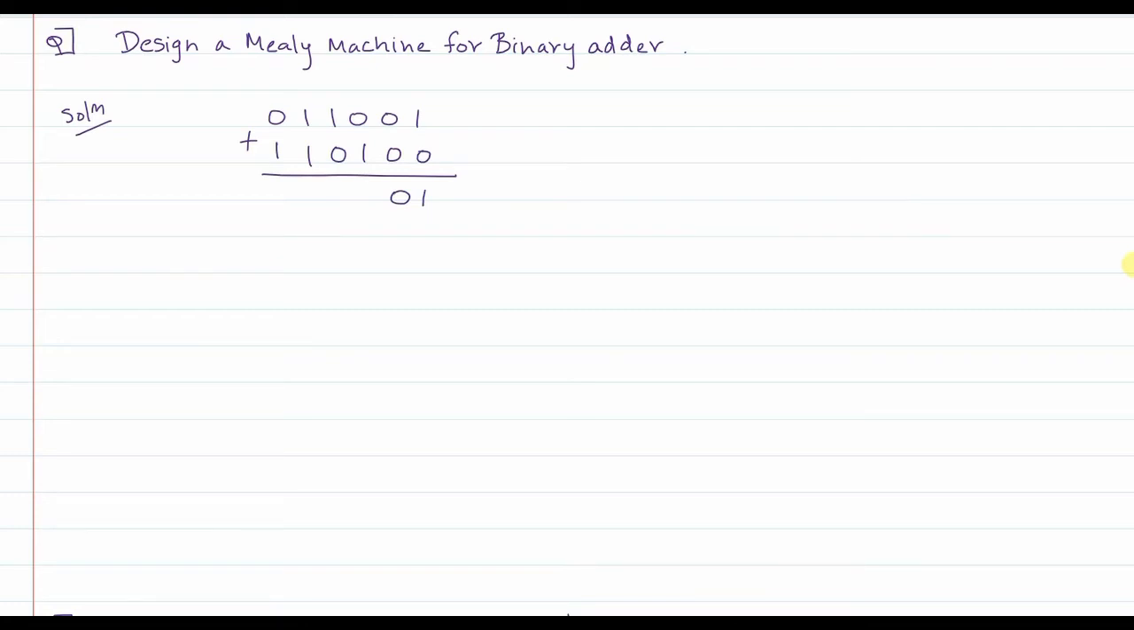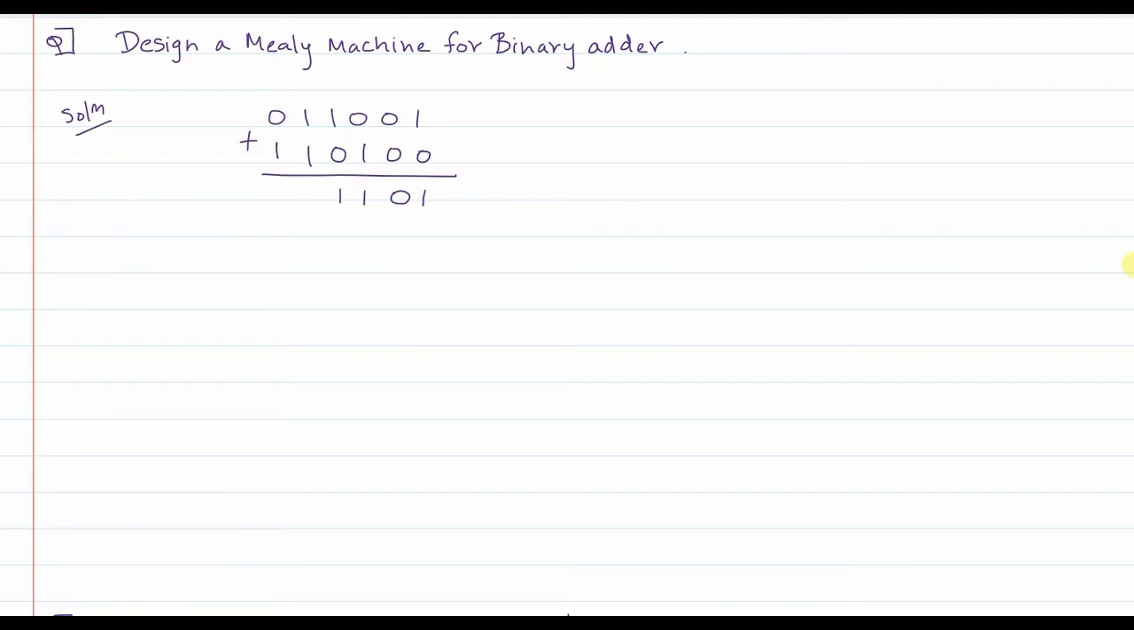Then again, when you are in no carry state, when 0 is the first input and 1 is the second input, the output of this is 1 and you will again be in no carry state, right? Similarly, if the first input is 1 and the second input is 0, the output will be 1 and you will be again in no carry state, right?